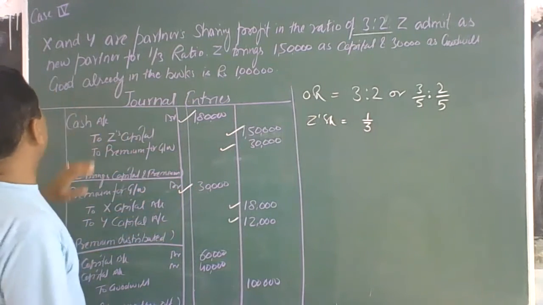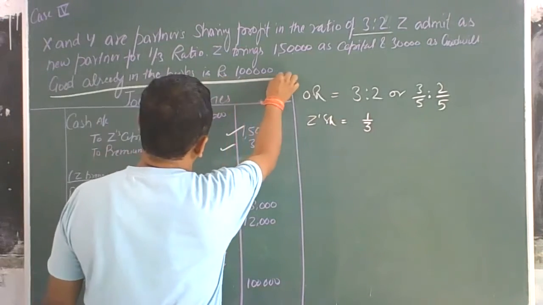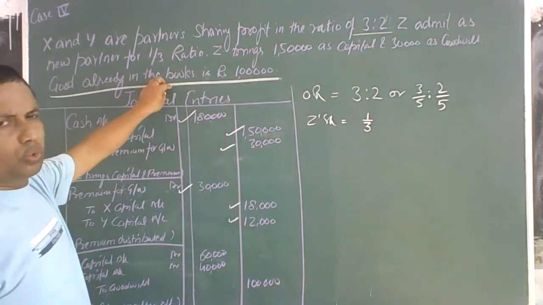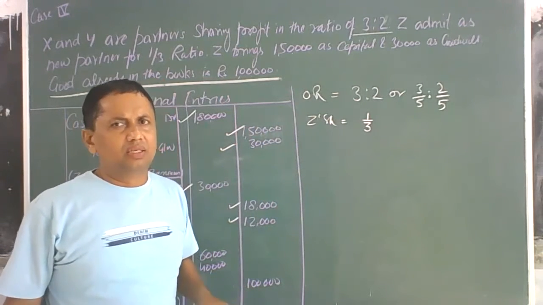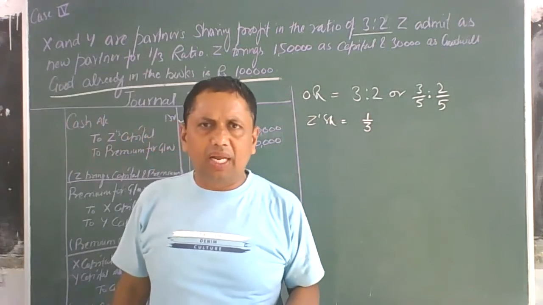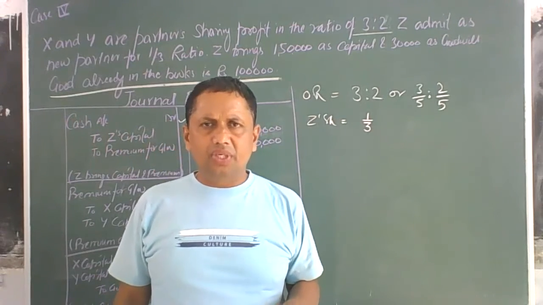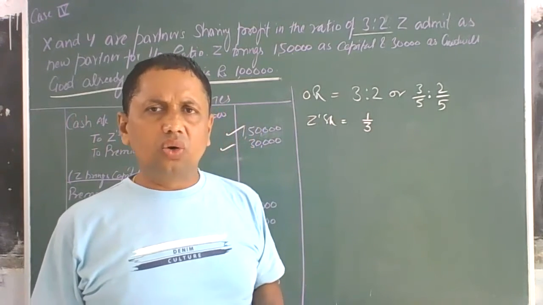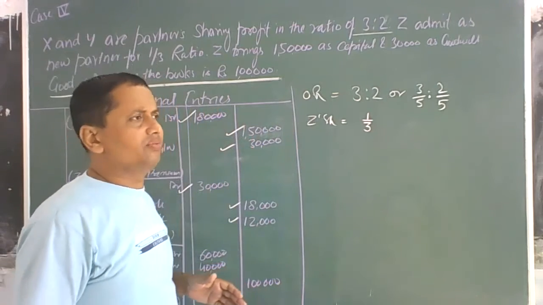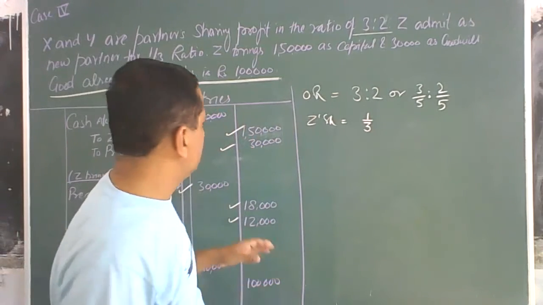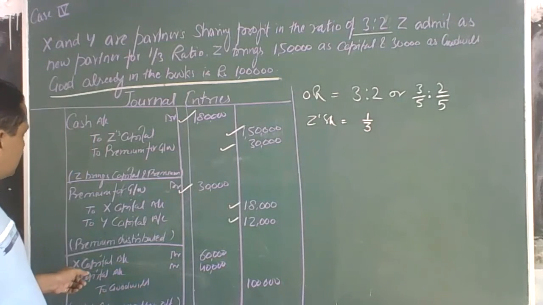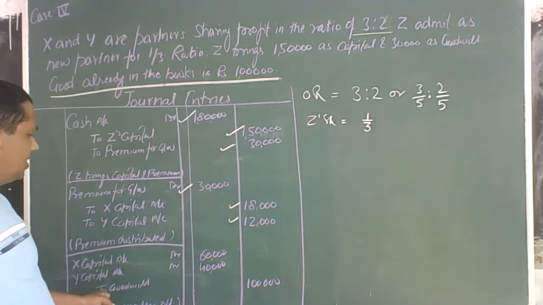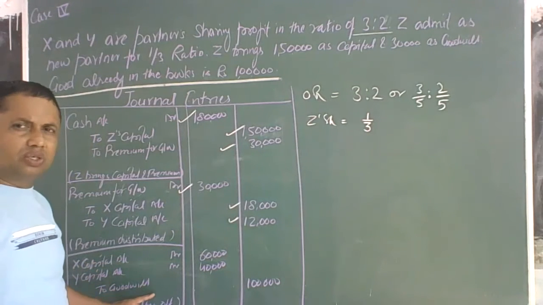And the new thing in this question is goodwill already in the books. Already in the books means it is shown on the asset side of the balance sheet. At the time of admission, retirement or death, if goodwill is shown on the asset side of the balance sheet, then goodwill is written off by the old partners in the old ratio. So goodwill can be written off in the firm at the time of admission of a new partner. So the treatment when goodwill is shown in the books is: X capital account debited, Y capital account debited, to goodwill. It means the goodwill is written off.